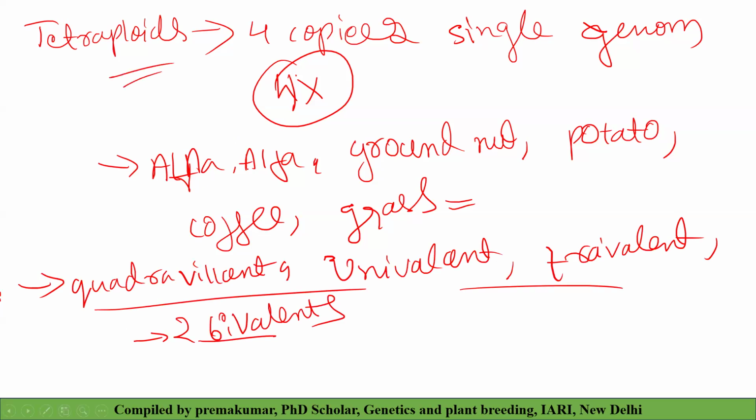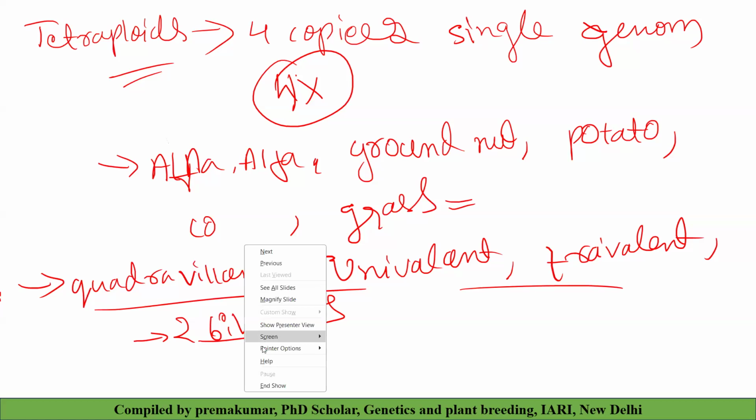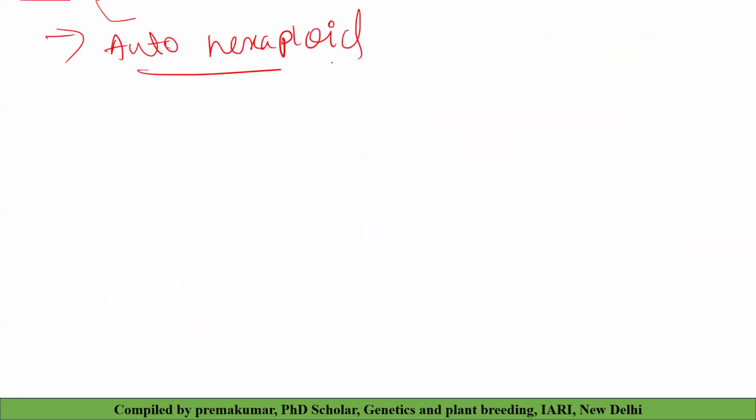Okay, and we have another typical type of autopolyploids. It is called autohexaploid. In autohexaploids, it is just a single copy of a genome repeated 6 times.